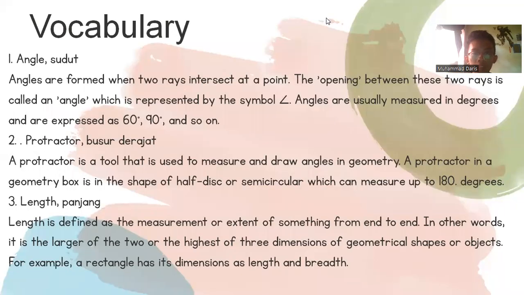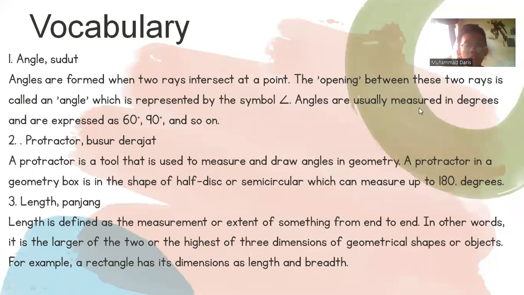Today, I will explain 10 vocabularies. First is angle, or Indonesian meaning is sudut. Angles are formed when two rays intersect at a point. The opening between these two rays is called an angle, which is represented by the symbol. Angles are usually measured in degrees and are expressed as 60 degrees, 90 degrees, and so on.